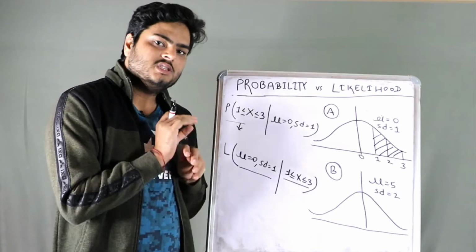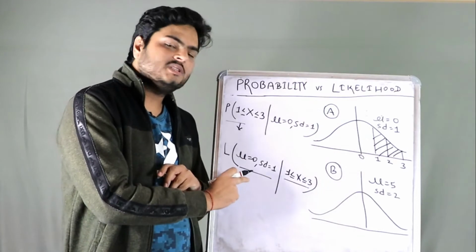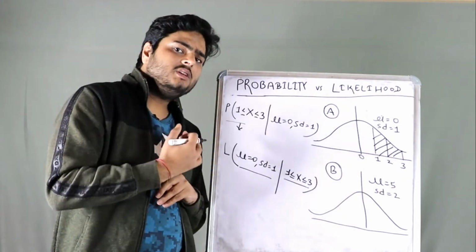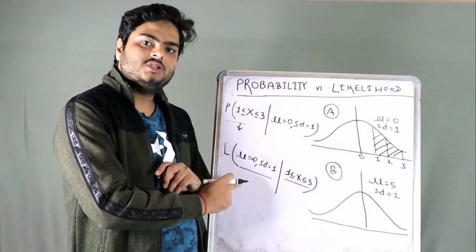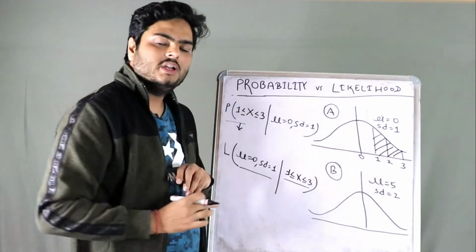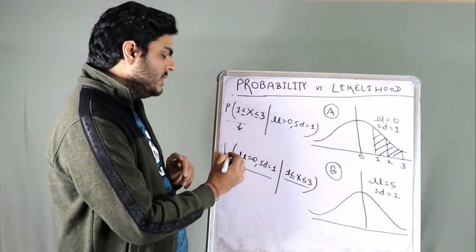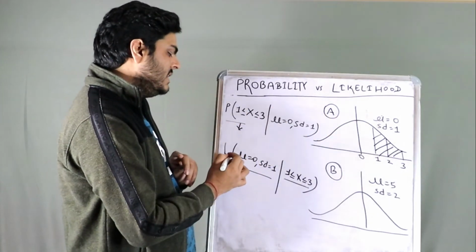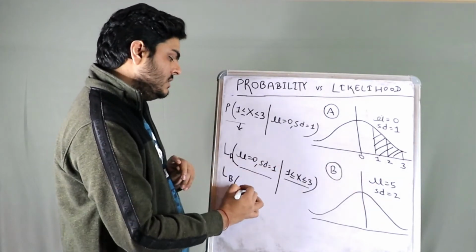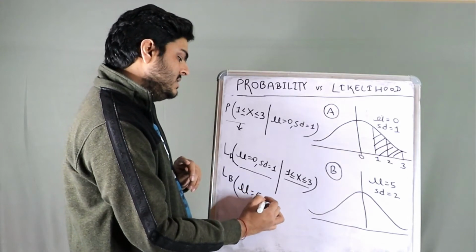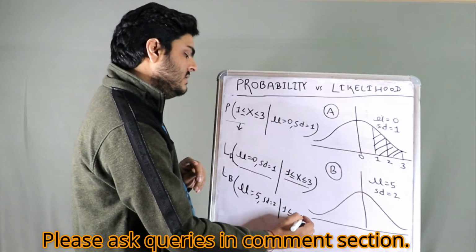Now suppose the employee is having a salary raise between 1% to 3% and we try to figure out the likelihood of the employee belonging to this normal distribution, that answer will be this much only. But suppose I ask the same question, this is likelihood 1. Likelihood 1 is for chart A, or likelihood of A we can say, and likelihood B will be for this one, where mu is equal to 5 and standard deviation is equal to 2, given the employee's raise is that much.